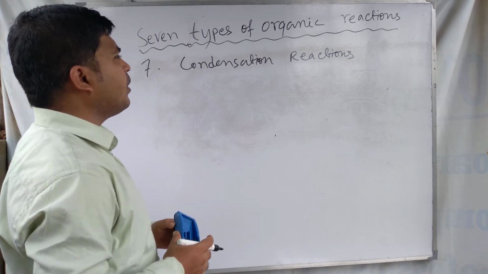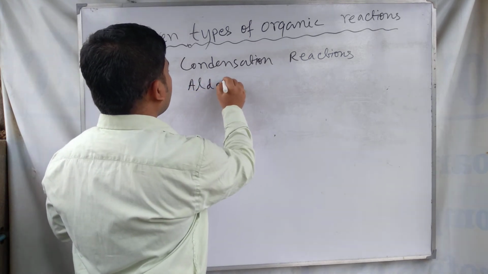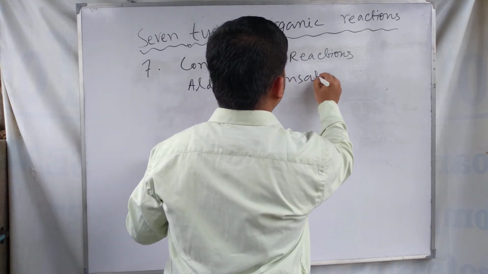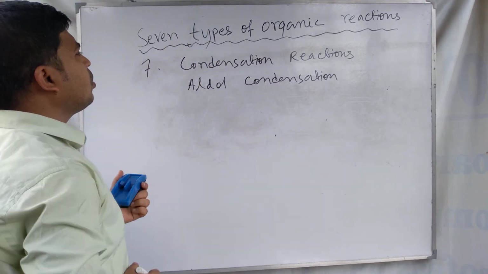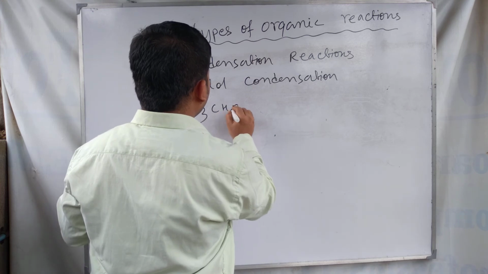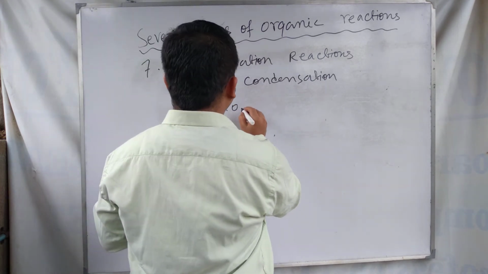These are called condensation reactions. Suppose we take an example of aldol condensation.